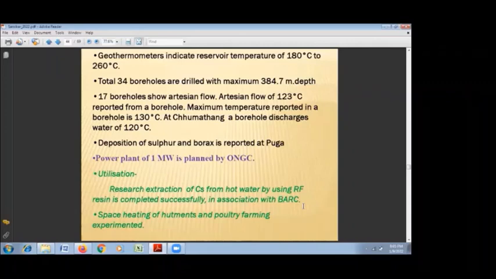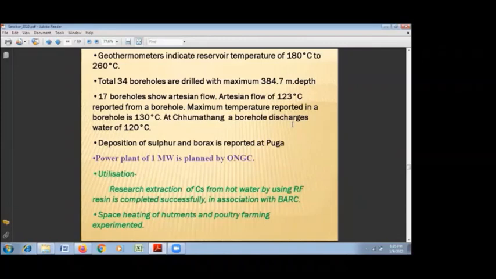GSI has drilled 34 boreholes. Of these, 17 boreholes have shown hot water flow, and a maximum temperature of 123 degrees centigrade was recorded in a flowing borehole. At Chumathang, a flowing borehole has shown hot water discharge of 120 degrees centigrade. So we are getting enough temperature at the shallow level here.